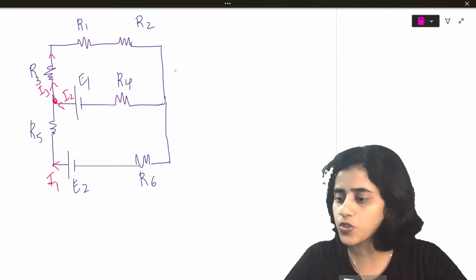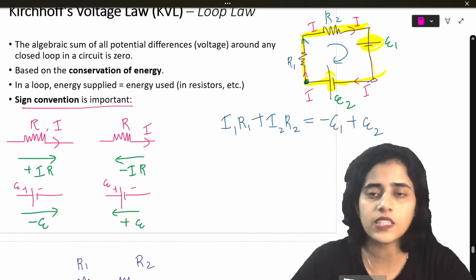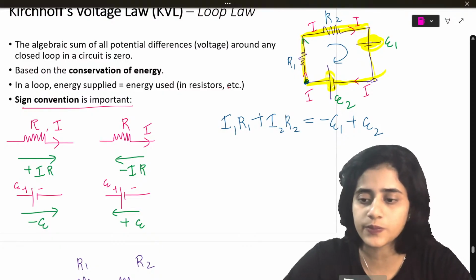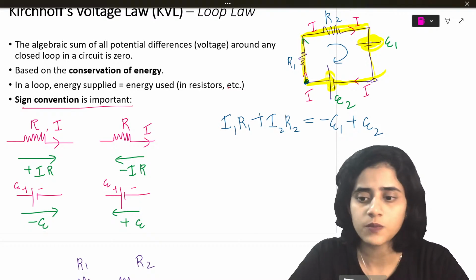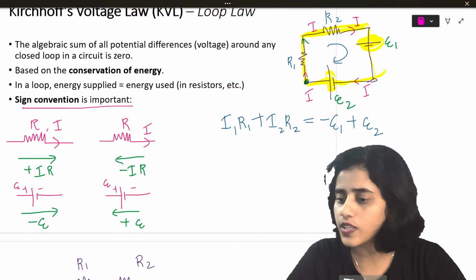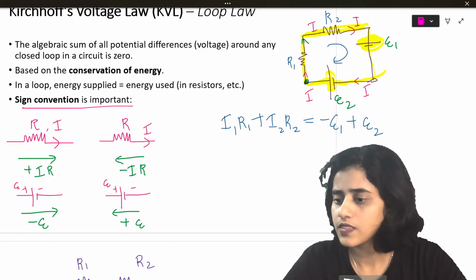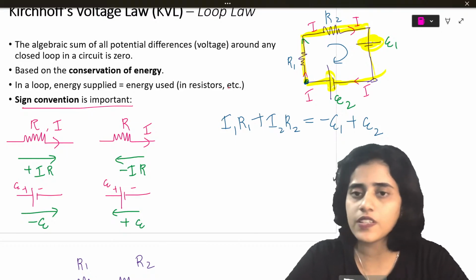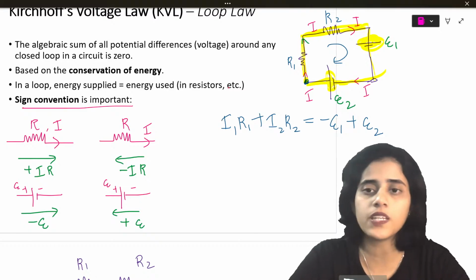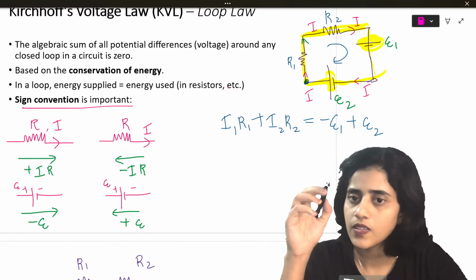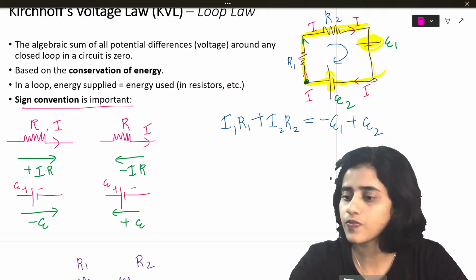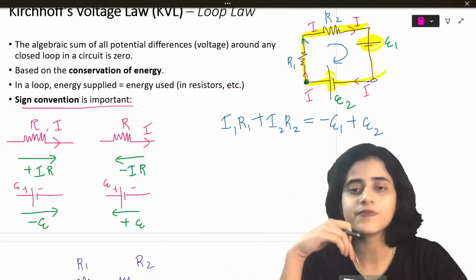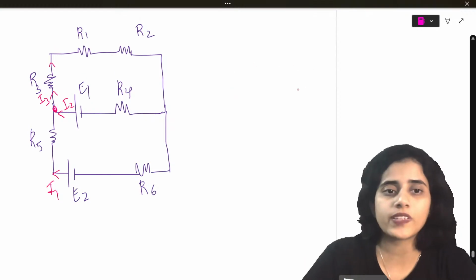Previous diagram E2 should be reverse. Why E2 should be reverse? Positive. I don't understand. Previous diagram, why should E2 be reverse? Minus plus. Okay, let him come back with his doubt and then we'll clear that.